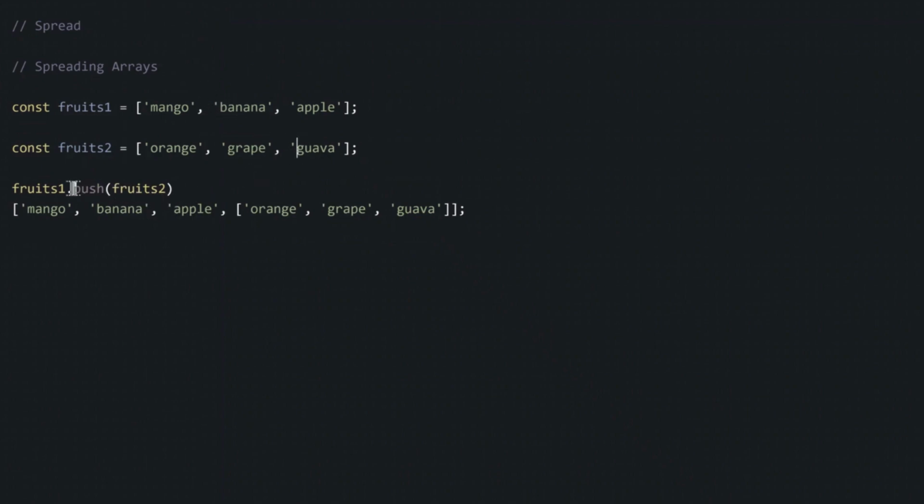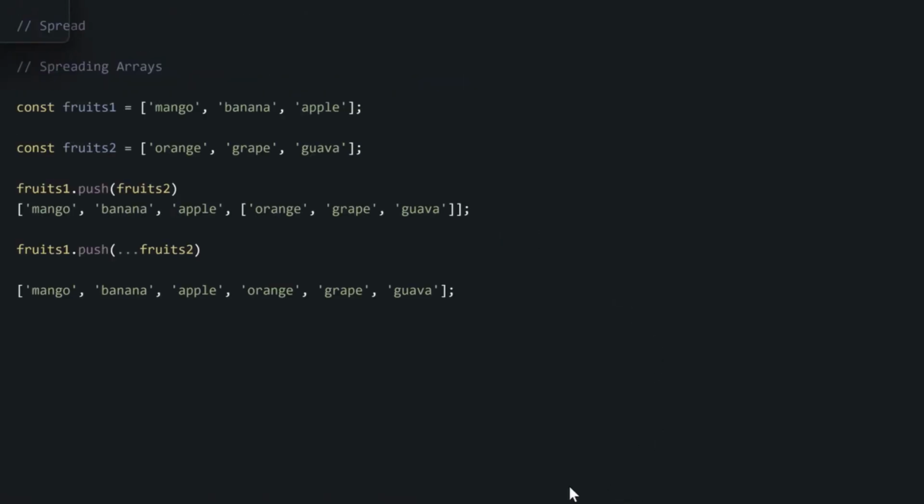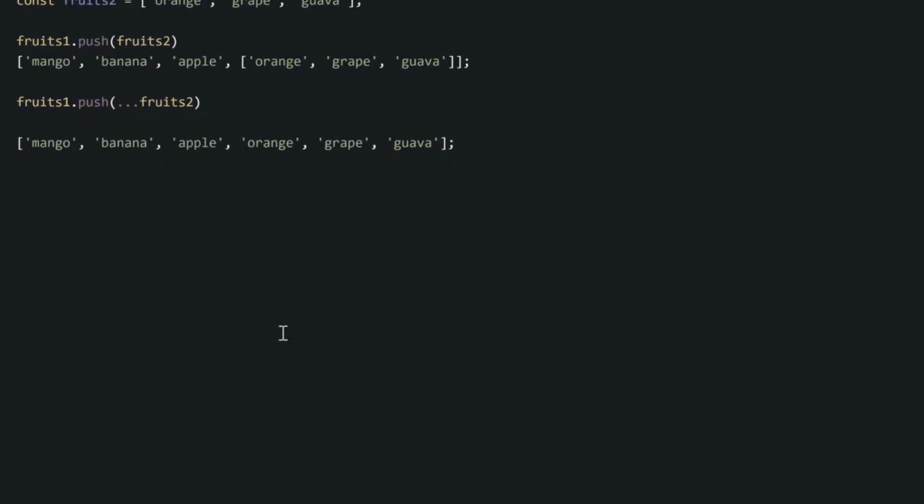But if you push an array directly to another array, it will add that entire array inside this new array as a whole. It is like you are putting one box inside another box. But if you do not want to put the entire array, the entire box inside the new array, then you can spread the items inside the old array into the new array by using this dot dot dot spread operator.